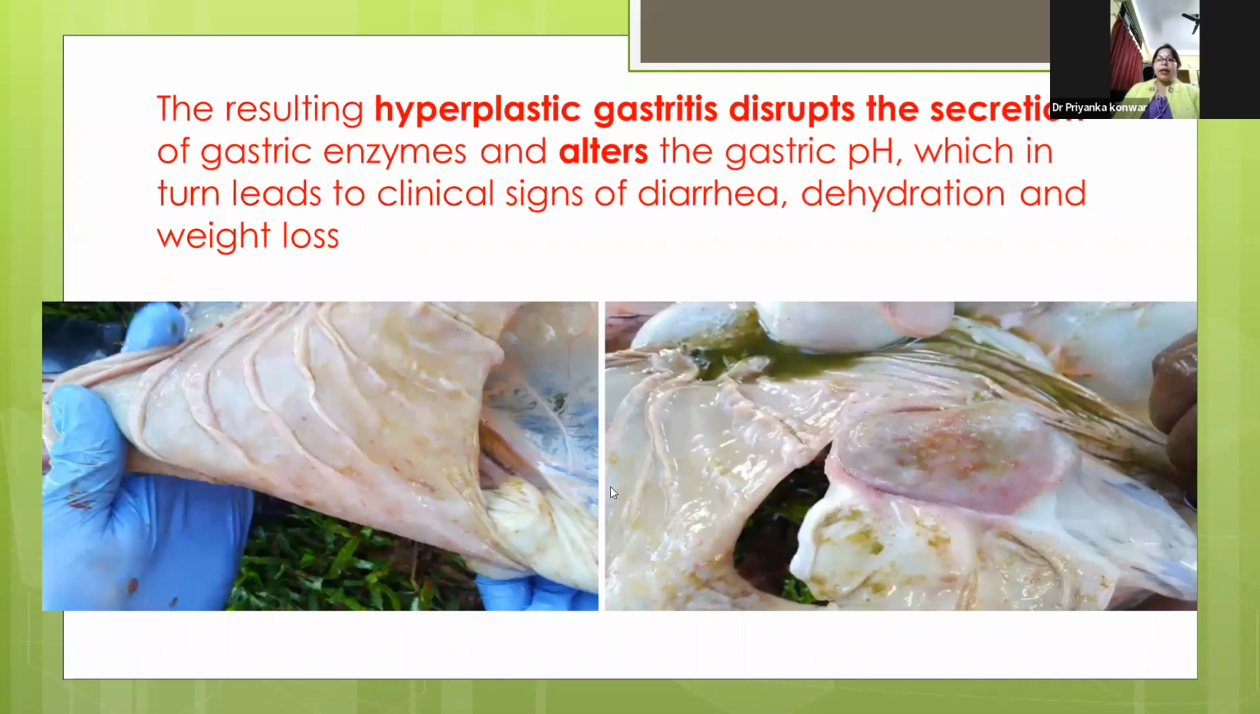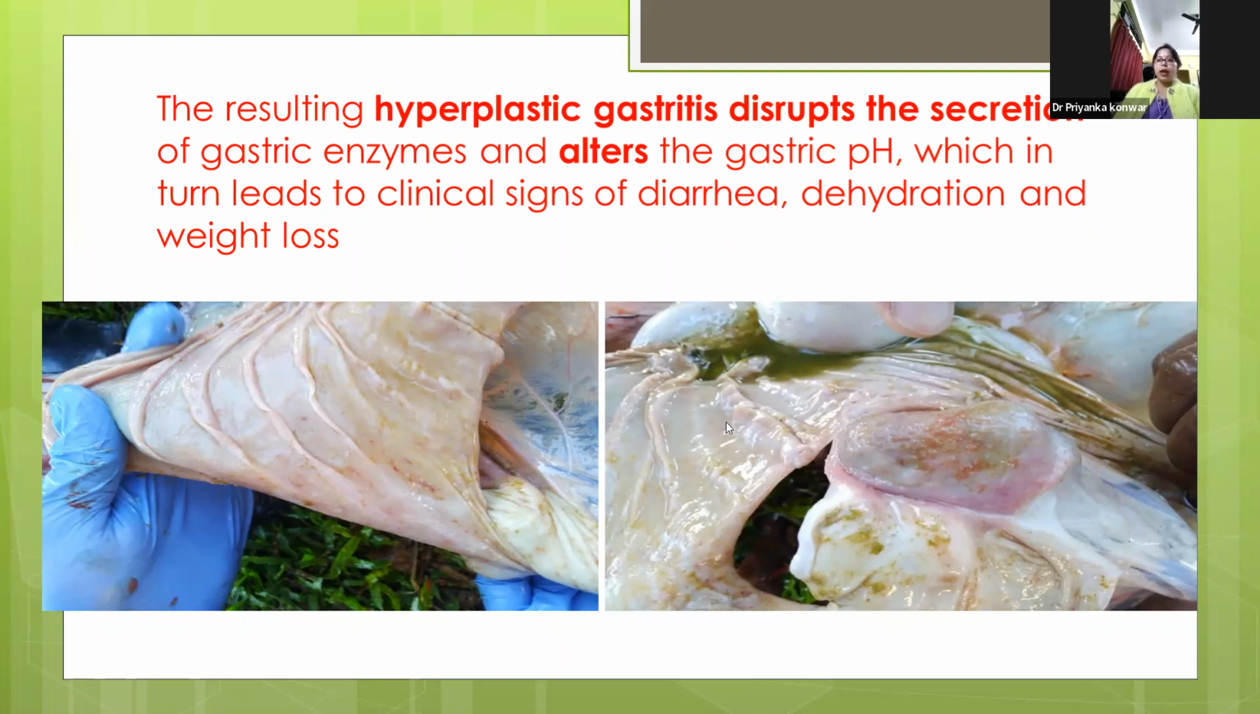This resulting hyperplastic gastritis disrupts the secretion of gastric enzymes and alters the gastric pH, which in turn leads to the clinical symptoms of diarrhea, dehydration, and weight loss. So these two photographs I'm giving here are a case in a farm where I have seen the typical lesions of the Haemonchosis parasites in a goat.